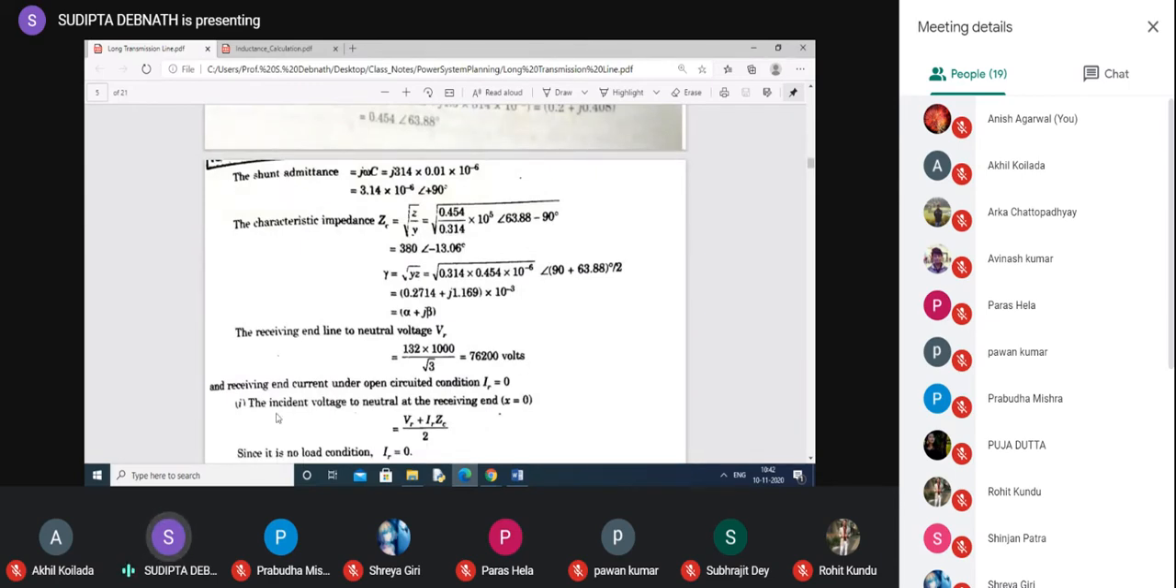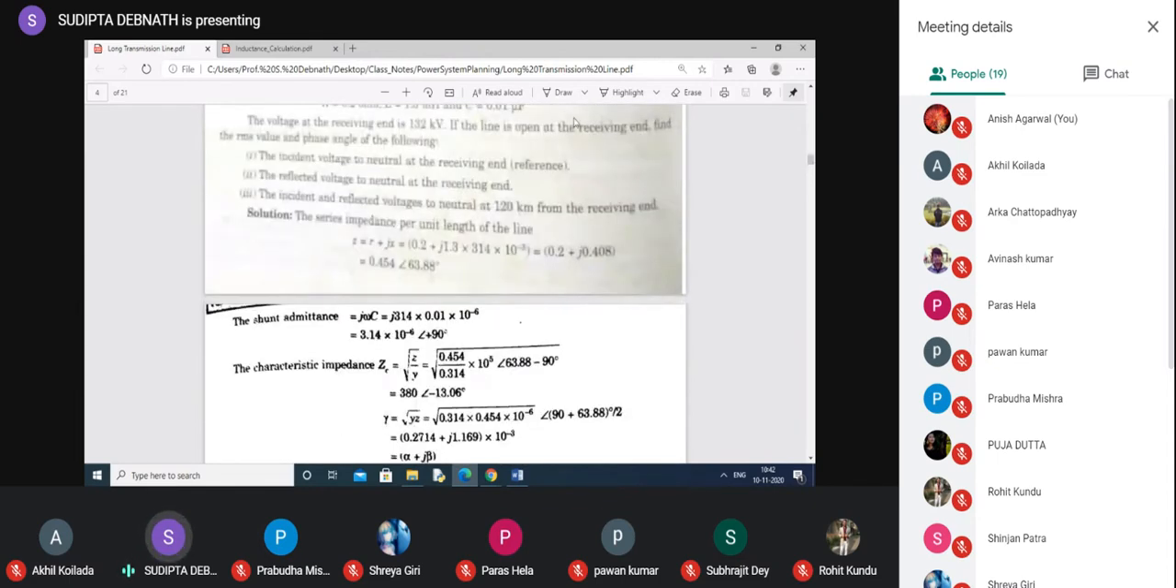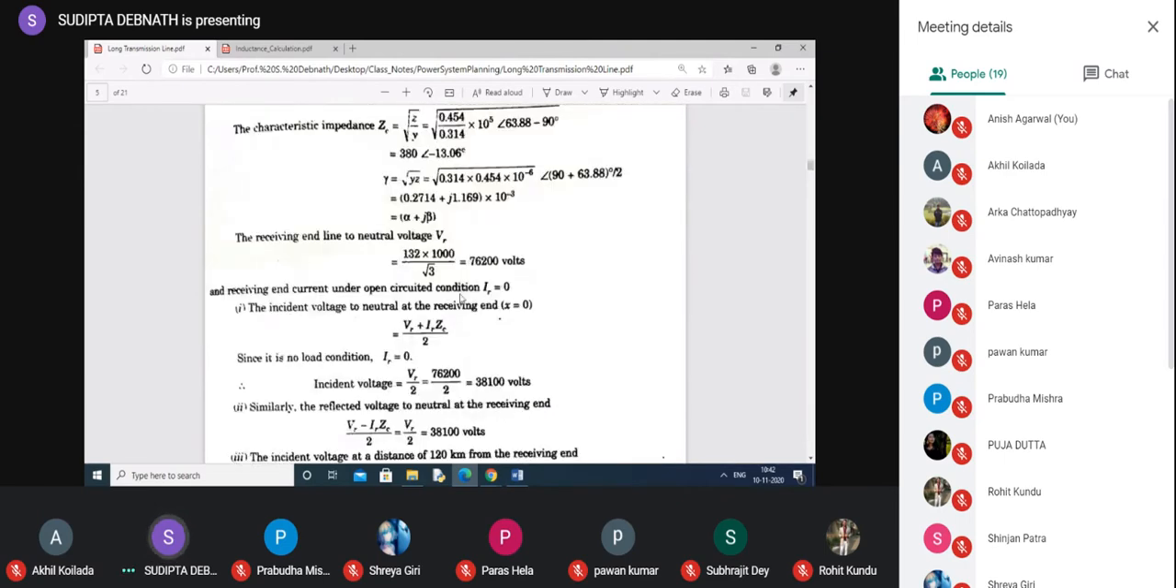Now, first question: incident voltage to neutral at the receiving end. Receiving end means x equal to 0, I have told you. This is the incident voltage. There will be e to the power gamma x, but x equal to 0, so that will be 1. Now, they have told that the receiving end is open circuited. So, IR equal to 0. They have simply put this IR equal to 0. So, what is the incident voltage at the receiving end? It is simply VR by 2.